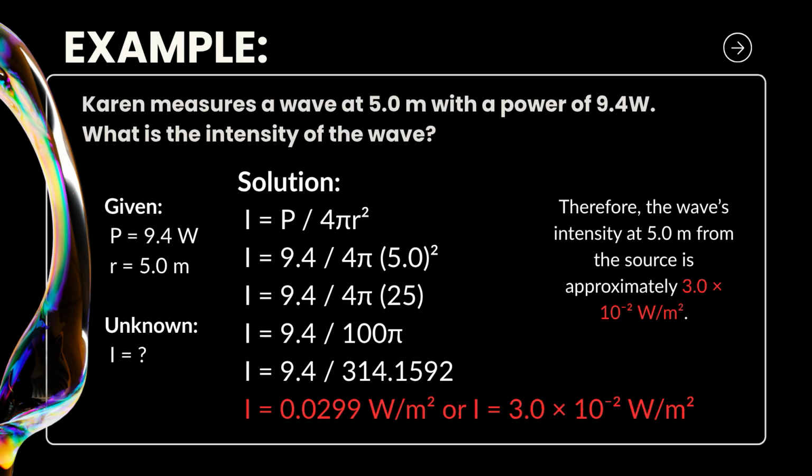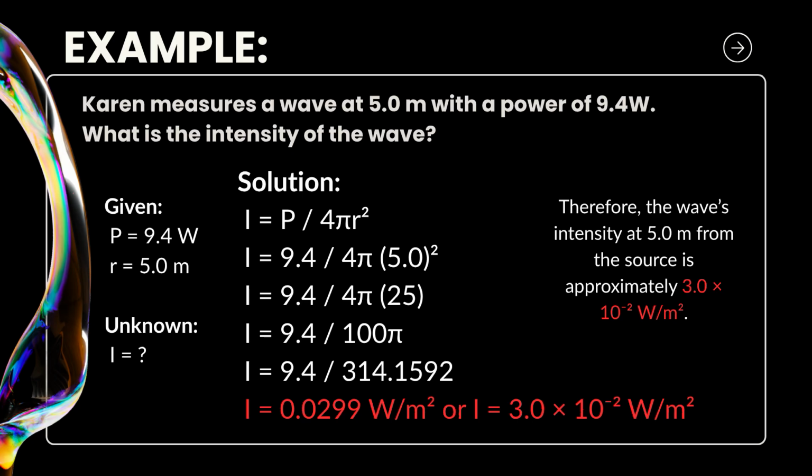314.1592. So, for our solution, it becomes 9.4 over 314.1592. So, if we divide 9.4 by 314, we get 0.0299 watts per square meter.